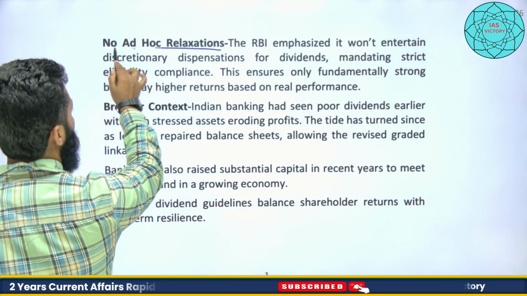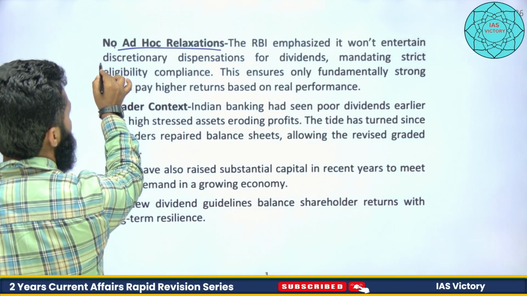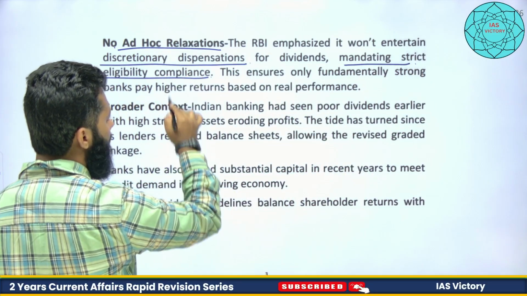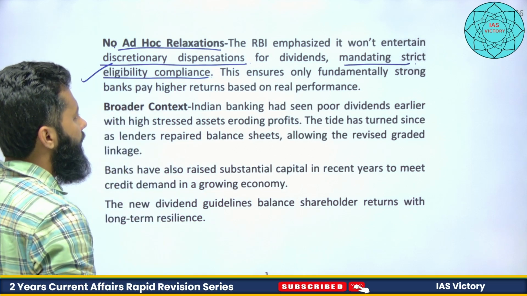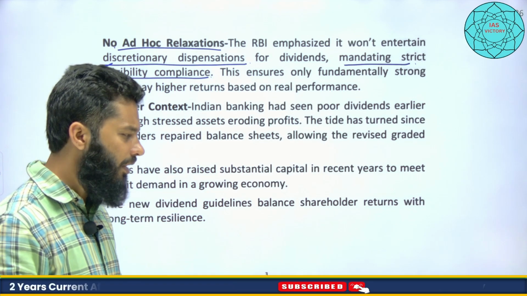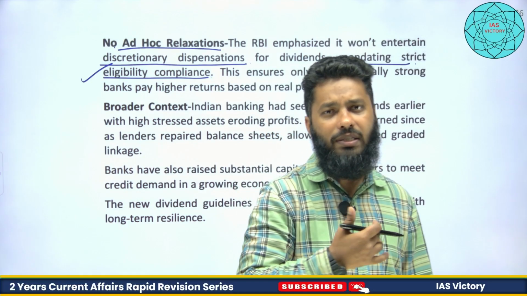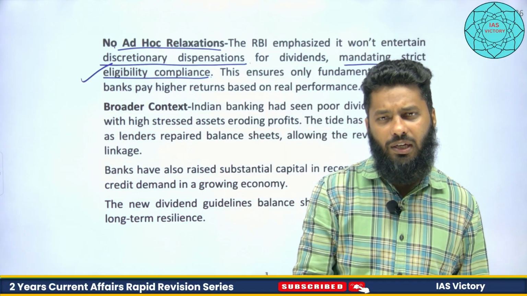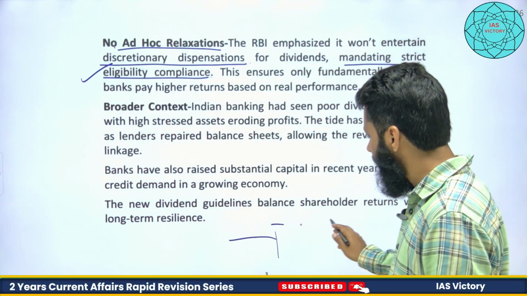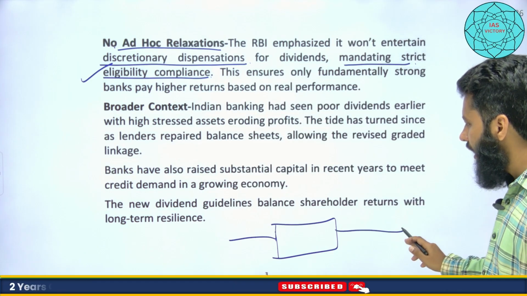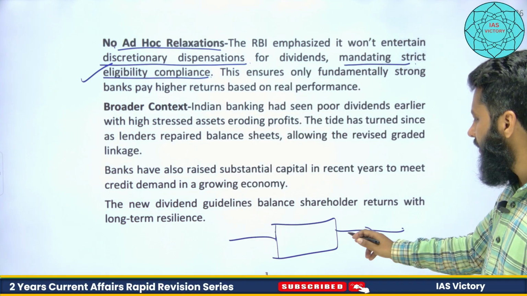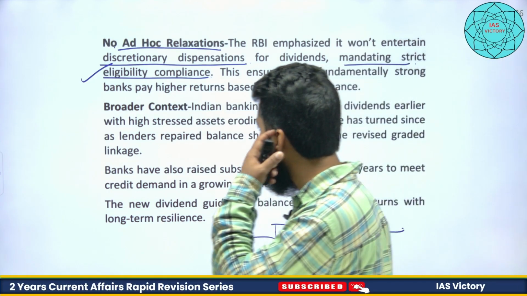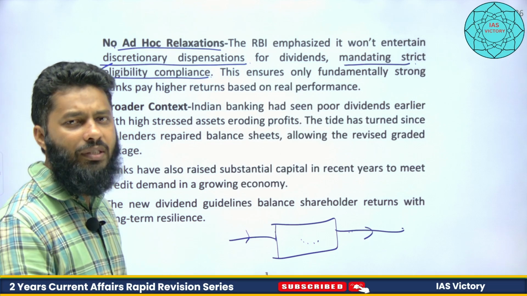No ad hoc relaxation. The RBI emphasized it won't entertain discretionary dispensation for dividends, mandating strict eligibility compliance. This ensures only fundamentally strong banks pay higher returns based on real performance, because better financial health is needed for banks. We understand the banks don't own the money that the depositors are depositing there, right? Banks are merely handling this money, and whatever they are giving to the borrowers is depositors' money and not the bankers' own money. That is why the financial health of the bank should be better, so that people can have more confidence in the banking system, right?